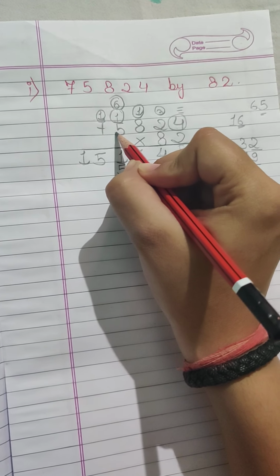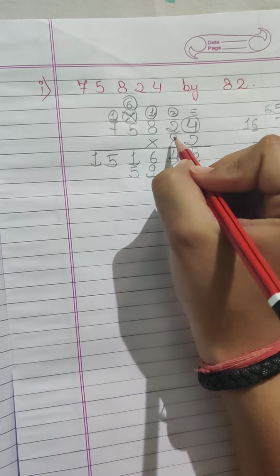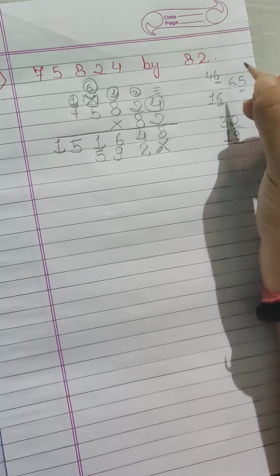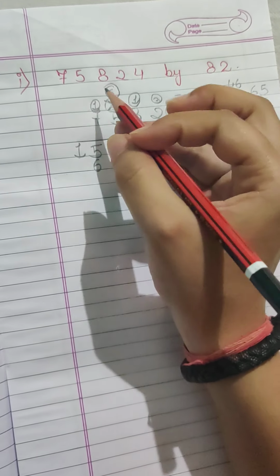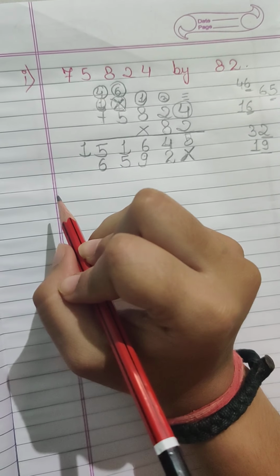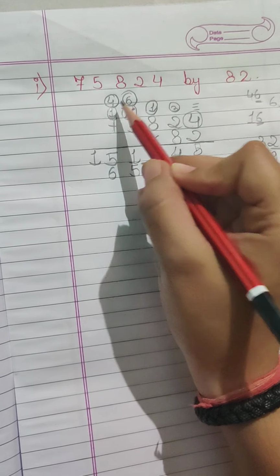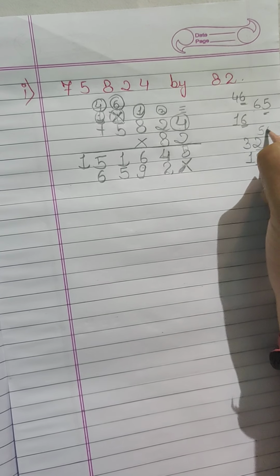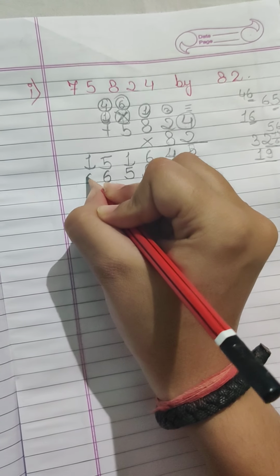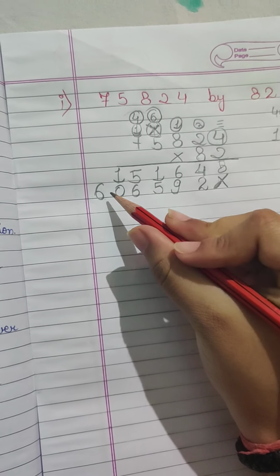Okay, 8 5s are 40. Now don't look at this carry because we have already added this in the first one, right? So 8 5s are 40, 40 plus 6, 46. So 6 we'll write here and 4 we'll write here. 8 7s are, tell me, 8 5s are 40, 8 6s are 48, 8 7s are 56. 8 7s are 56, 56 plus 4, it will be 60. So 60 we will write whole because we don't have any number after this, so we'll write whole 60 here. Okay, so we have done this step also.